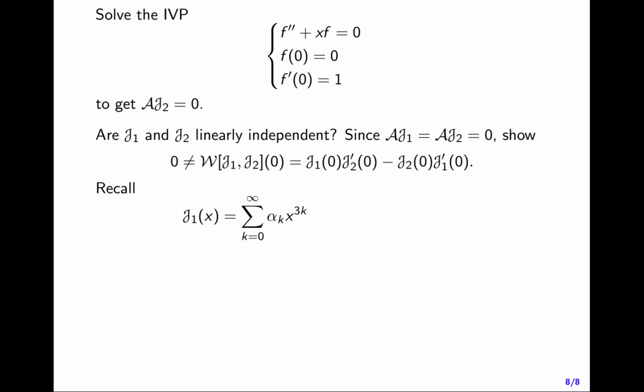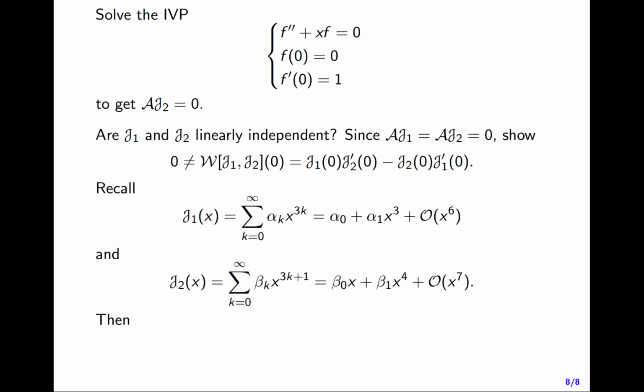Okay, so j1 of x we said was the sum from k equals 0 to infinity of alpha k times x to the 3k. And if we expand this out a little, this is going to look like alpha 0 plus alpha 1 times x cubed plus what I'm calling order 6 terms here. These are terms that have a power x to the 6 or higher in them. And j2 is equal to the sum from k equals 0 to infinity of beta k times x to the 3k plus 1. So this will look like beta 0 times x plus beta 1 times x to the 4 plus terms that have a power x to the 7 or higher in them.